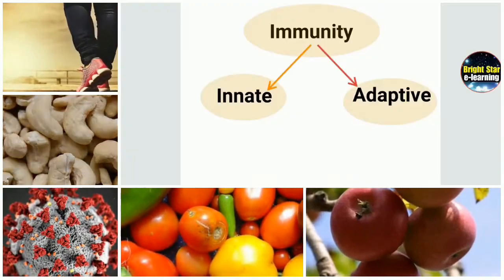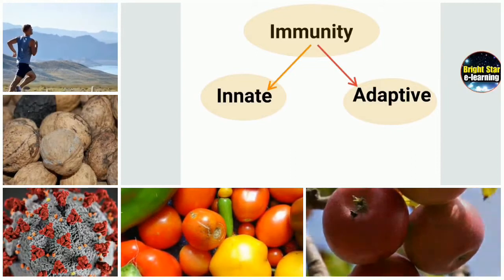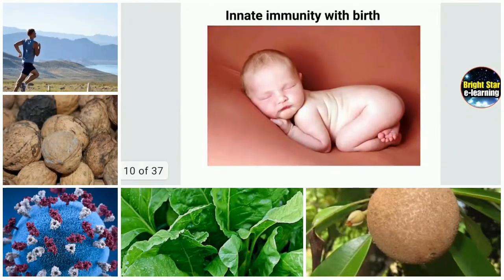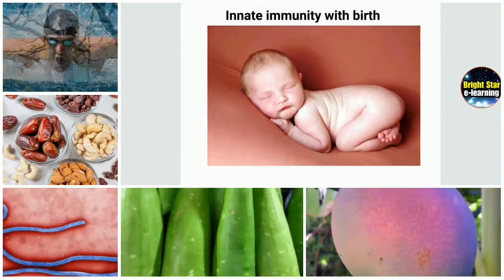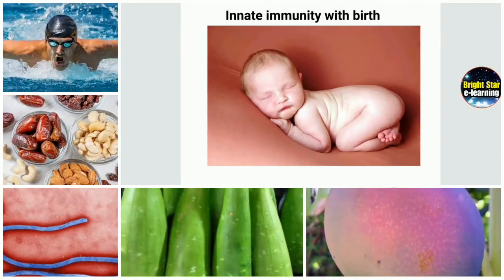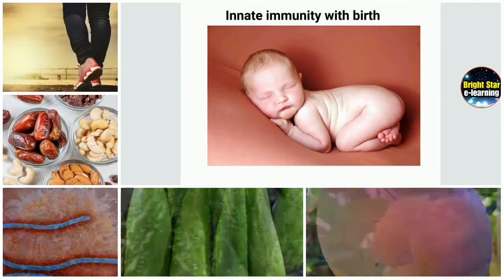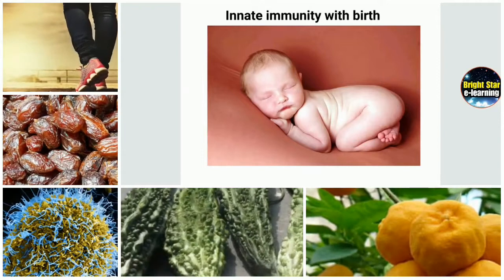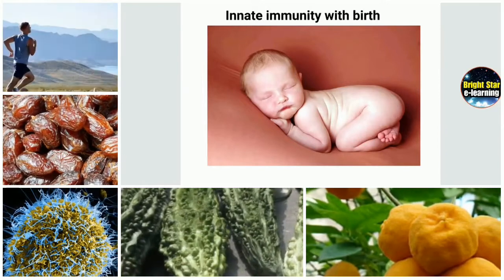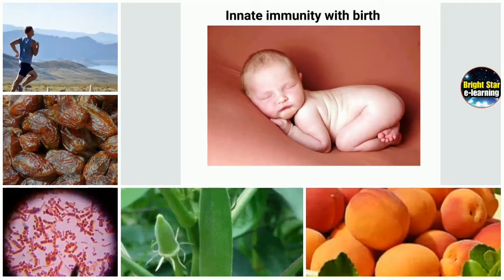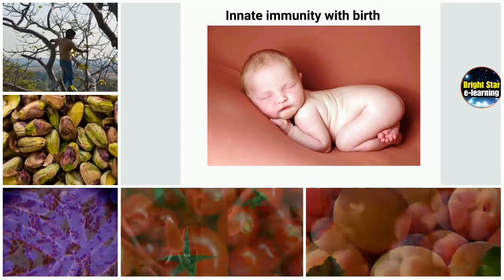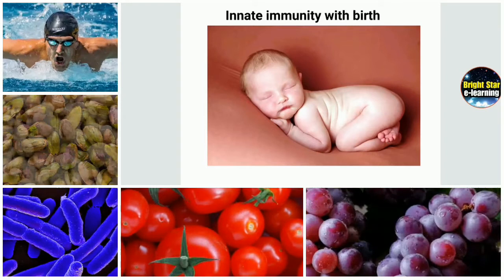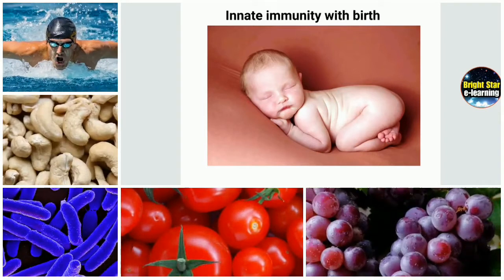Now innate immunity and adaptive immunity. Innate immunity is with birth. We all have innate immunity since our birth. We got it from mother through placenta and breast milk, and due to genes, the transfer of genes from parents.